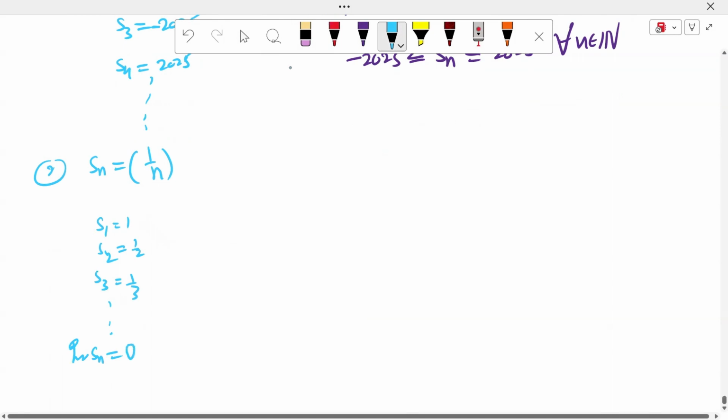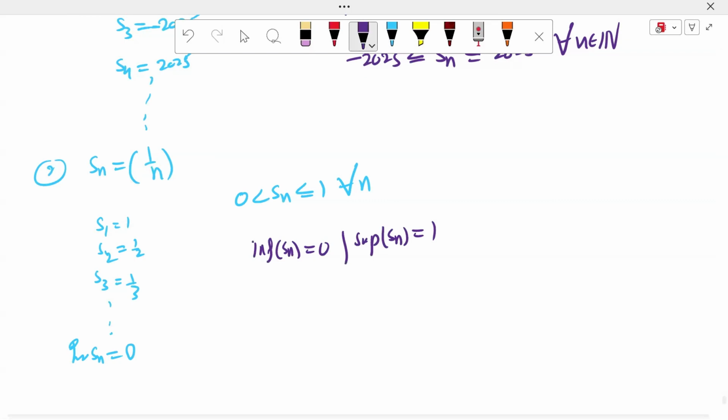So 0 is less than Sn less than or equal to 1 for all n. The infimum of Sn is 0 and the supremum is 1. Therefore the sequence Sn is bounded. Is it clear?